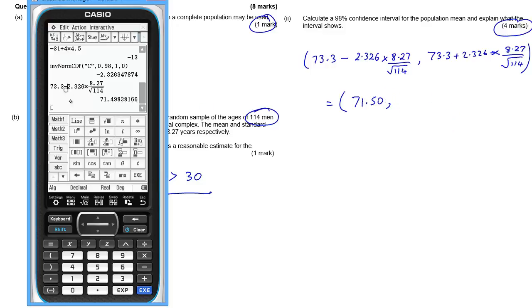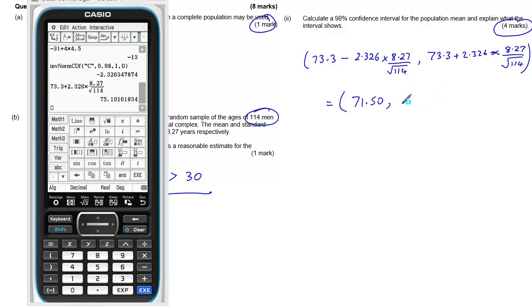And then we want the same thing with a plus in the middle. That gives me 75.10. And what does it mean? It means that we're 98% confident that the true mean is in this interval.